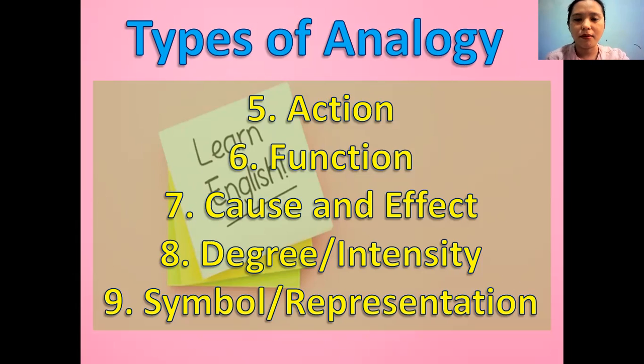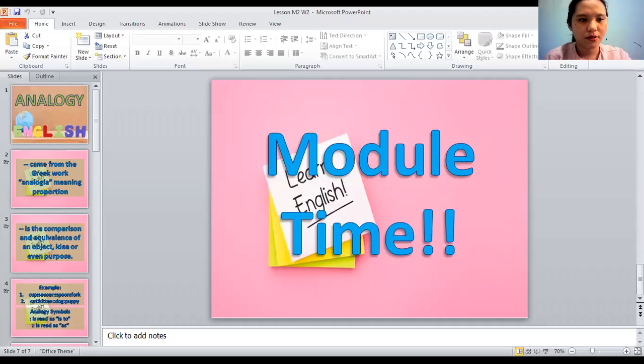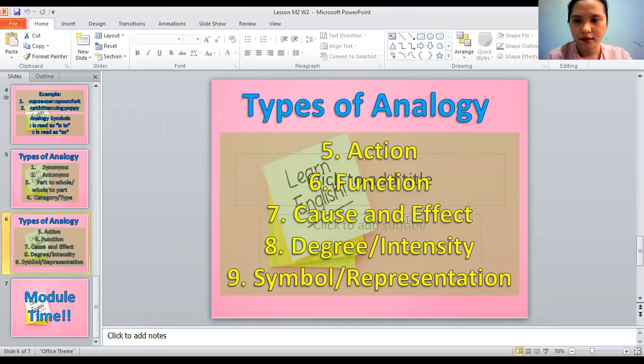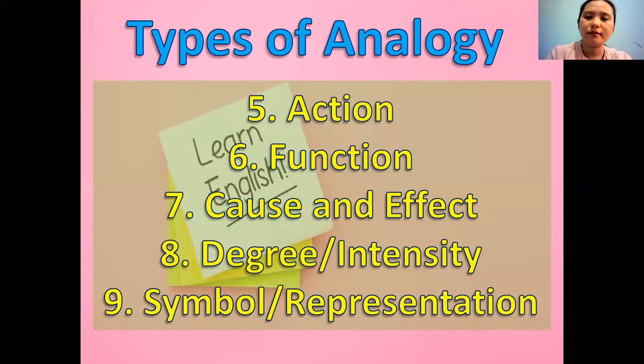9, symbol. Okay, sorry. Number 9. So 9, the last type of analogy, we have symbol or representation.